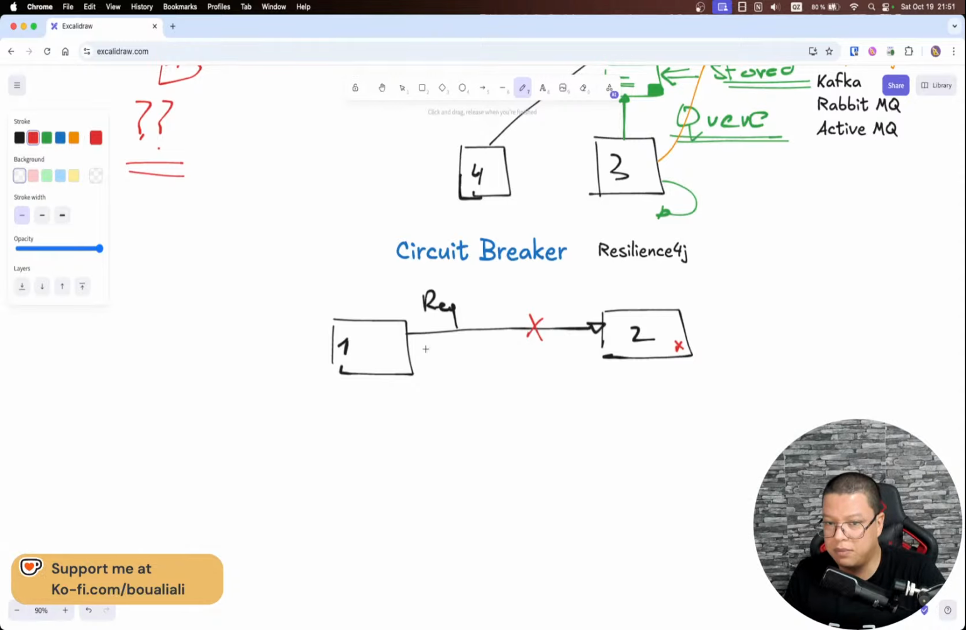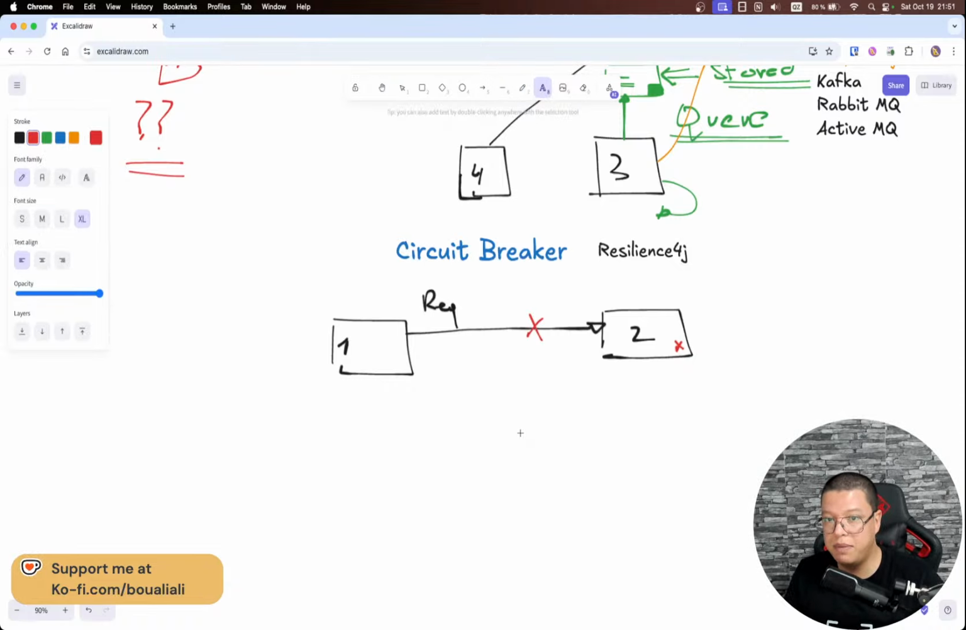Assuming, for example, I want to get the list of products. Microservice 1 needs to fetch the list of products from microservice 2. But at this timestamp, microservice 2 is down. Here, other than the circuit breaker, what I can do is put in place a retry mechanism.